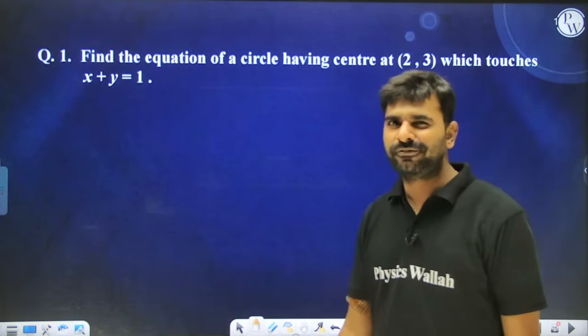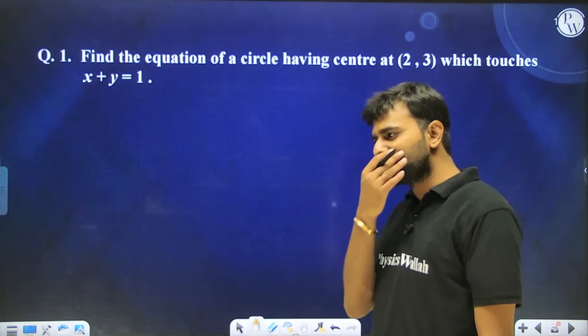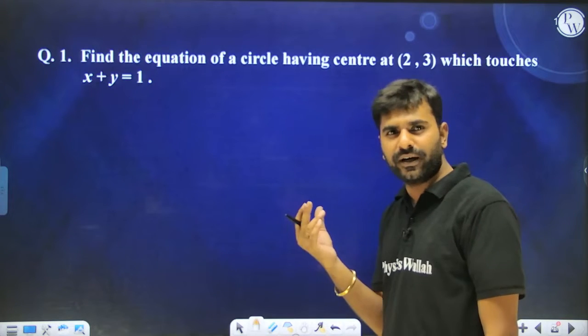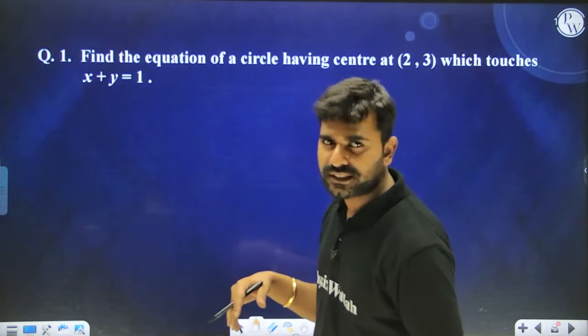So this equation is of this question is of family of circles. In case you have studied this topic already, then I am explaining it over here. In case you haven't, then once I complete this lecture, you will be able to understand this question.